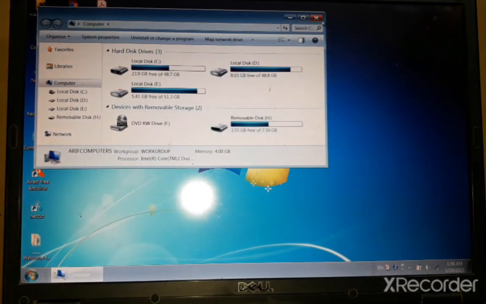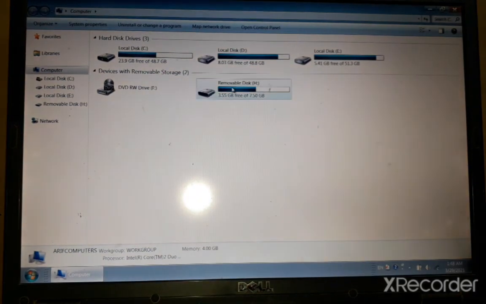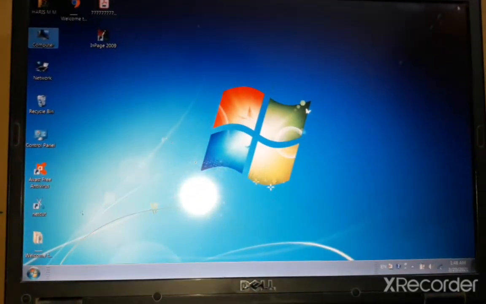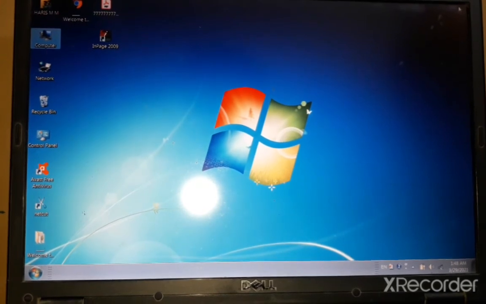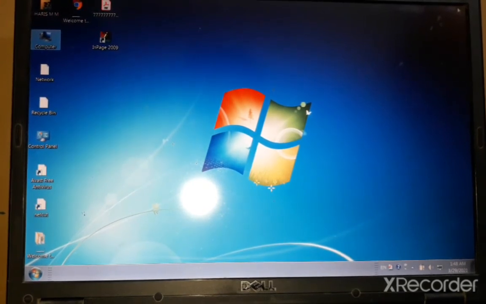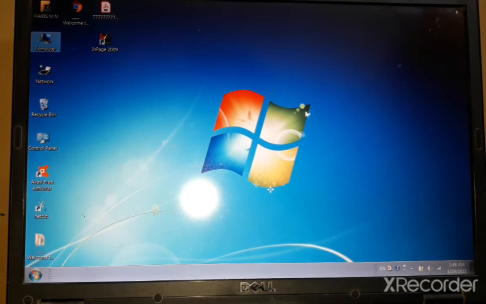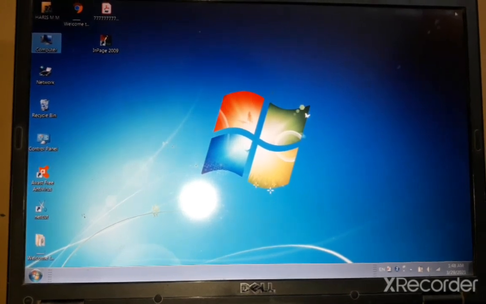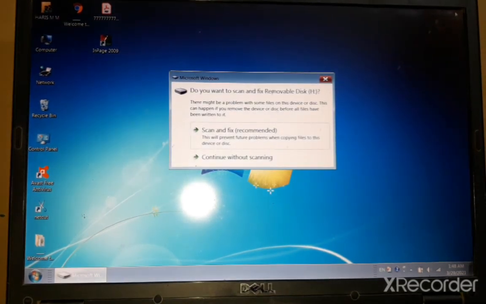So now you can see the option, there is a USB port over here. If I reinsert the USB, here you will find the USB option.